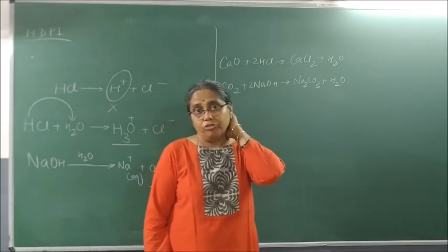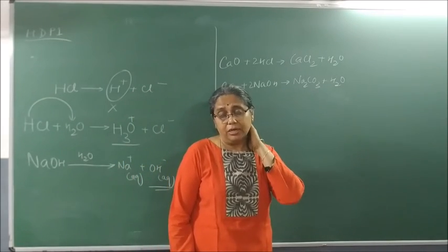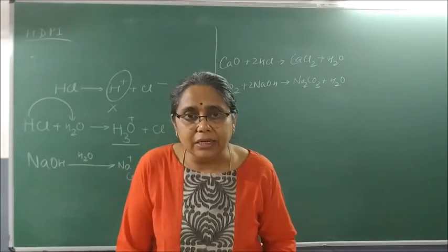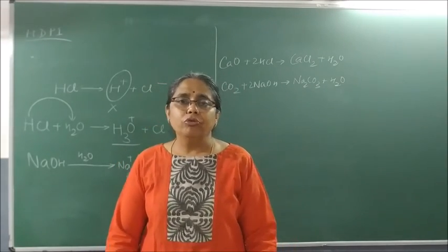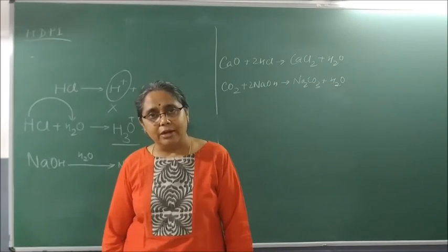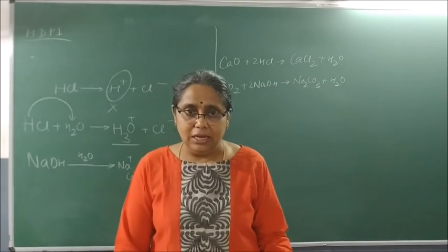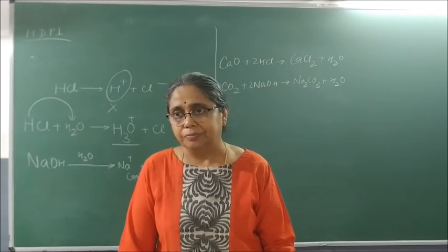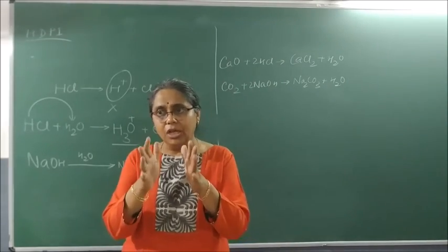If the solution shows green color on the pH paper, that means its pH is 7 and it is neutral. If it shows shades of orange and red, it is acidic in nature and its pH ranges from 0 to 6. Okay, because 7 is neutral.